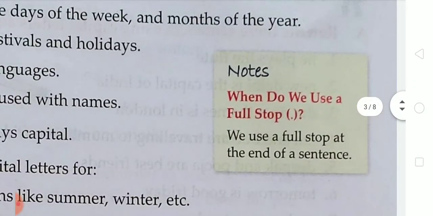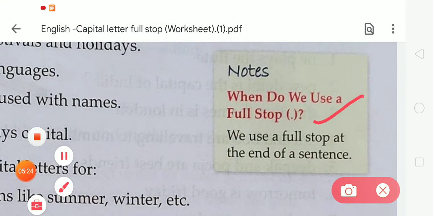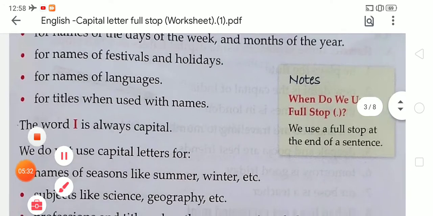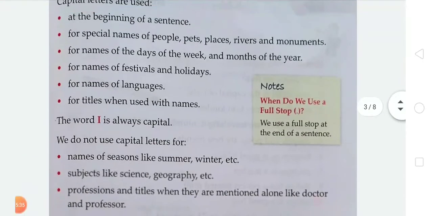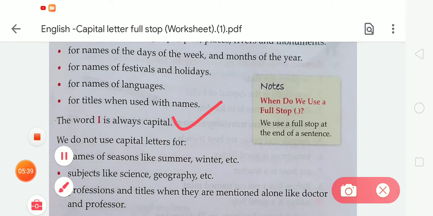When do we use a full stop or question mark? We all know that we use a full stop at the end of a sentence. We use a full stop or a question mark at the end of a sentence. Now moving to the next, the word I is always capital. Students, whenever we write I, we have to write it as a capital letter.